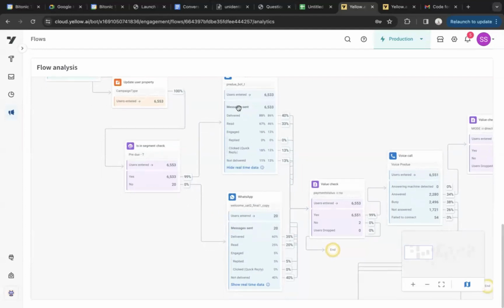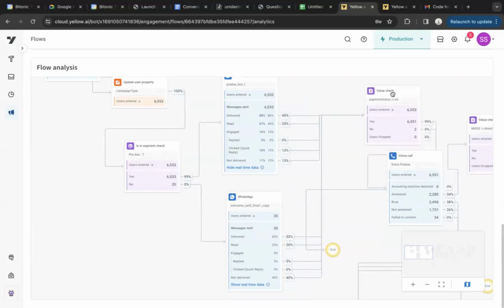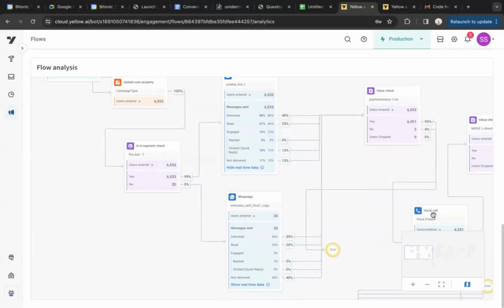You will be able to see the real-time data analysis as well of how users engage with this message. Out of 86% delivered, only 46% read, and so on. And as we saw for the message nodes, you will be able to define different journeys for every engagement. Here, I believe they are not doing that. Every engagement goes to value check only, which we saw earlier as well. You can check for a particular user property. Here they are looking for payment status. The use case is for EMI loan reminder.